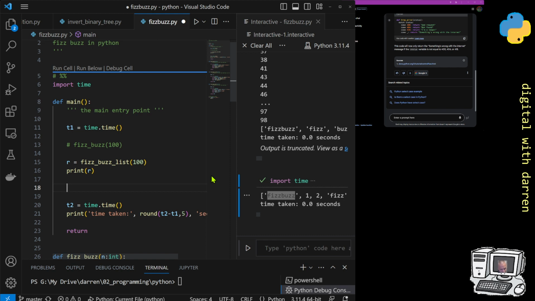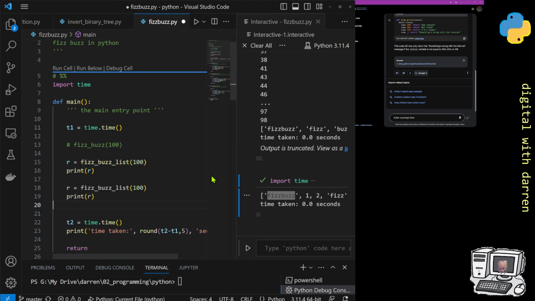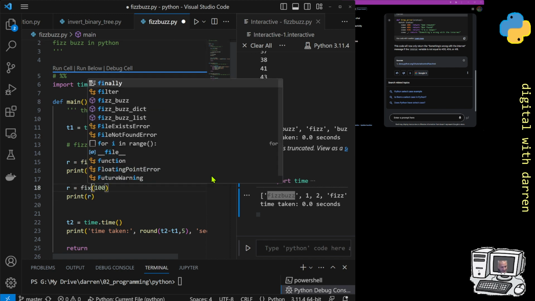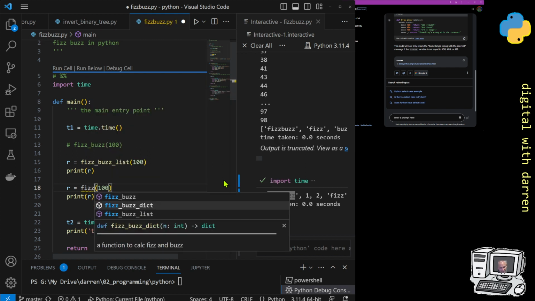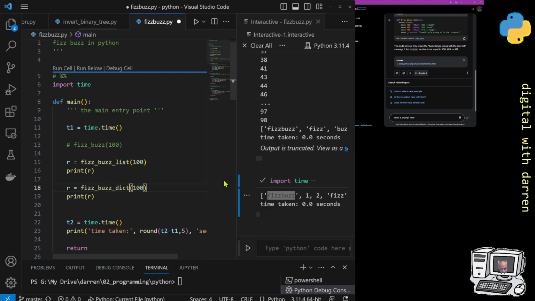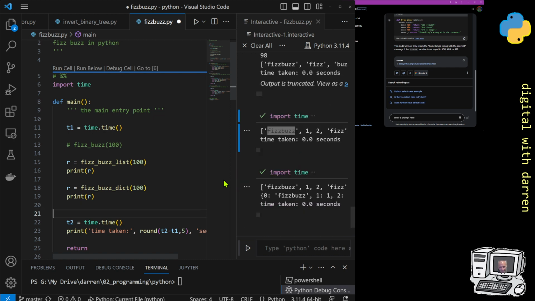But we'll do the next one, which is, I can literally copy nearly all of this because all I have to do is change this one, so it's a FizzBuzz. I like the IntelliSense because it really helps you. FizzBuzz dict. There we go. And we're going to print out a dict this time. And we can see now in our dictionary, we've got like 0, FizzBuzz, 1, 2, 3.